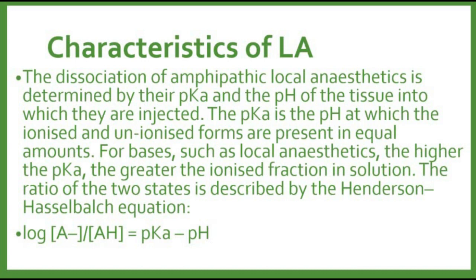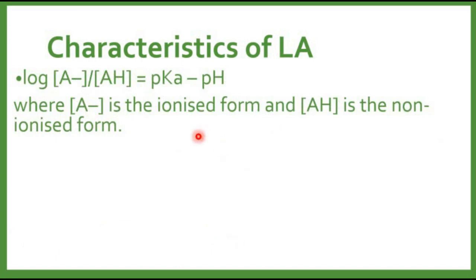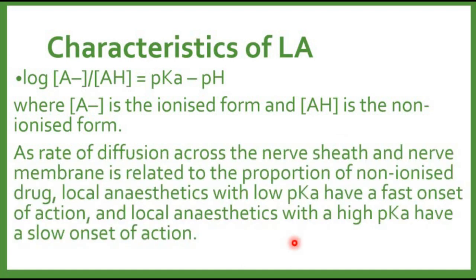According to the Henderson-Hasselbalch equation, log of A divided by AH is equal to pH minus pKa, and here A is the ionized form and AH is the non-ionized form. Diffusion is directly proportional to the non-ionized form, so local anesthetics with low pKa have a fast onset of action. Local anesthetics with high pKa have a slow onset of action.